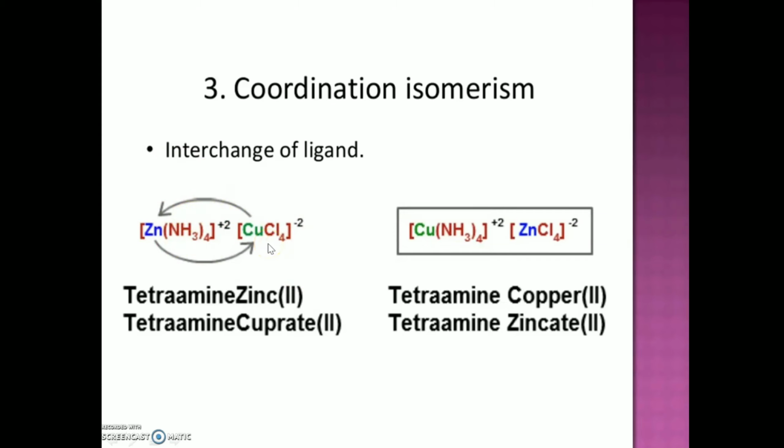For example, [Zn(NH3)4][CuCl4]. Here the exchange of ligands takes place to form [Cu(NH3)4][ZnCl4]. Tetraamminezinc(II) tetrachlorocuprate(II), and the second compound is tetraamminecopper(II) tetrachlorozincate(II).